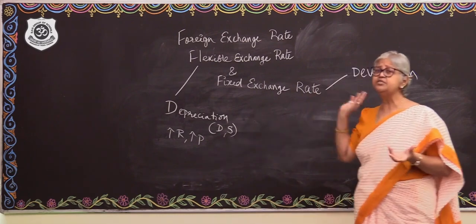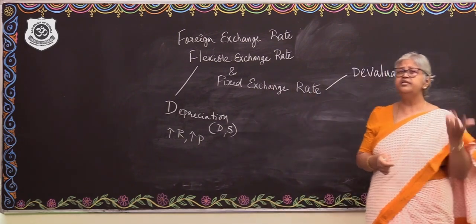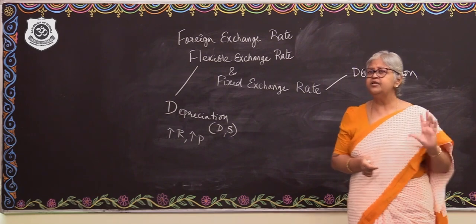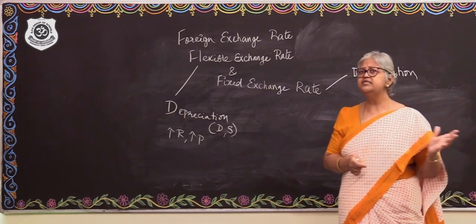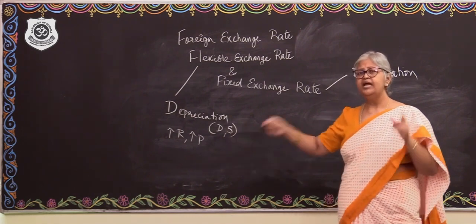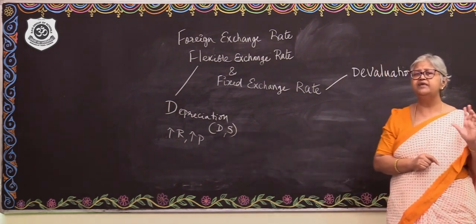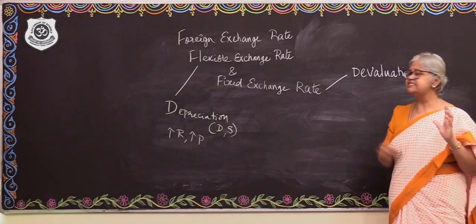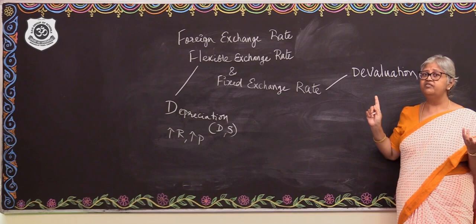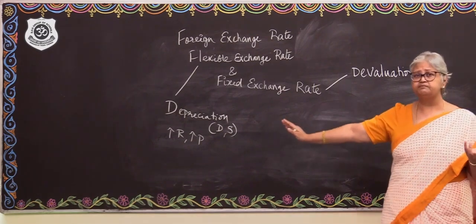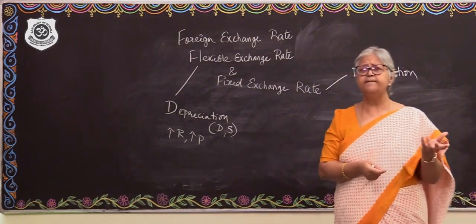In both cases there is a fall in the value. But if demand and supply forces reduce the value, it is called depreciation. If the government reduces the value in a fixed exchange rate system, that is called devaluation. That's all.